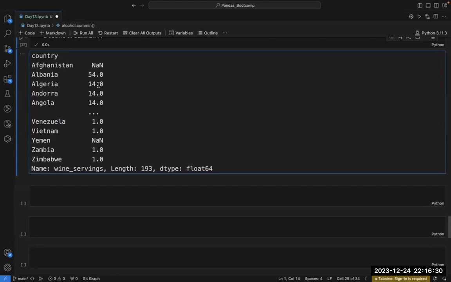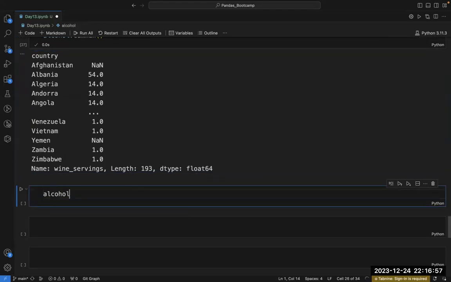At one point, it will encounter this 1, and since 1 is the minimum value inside this series and there is no other smaller value before it, after that it will keep on displaying 1, 1, 1, 1. The same works for alcohol.max.